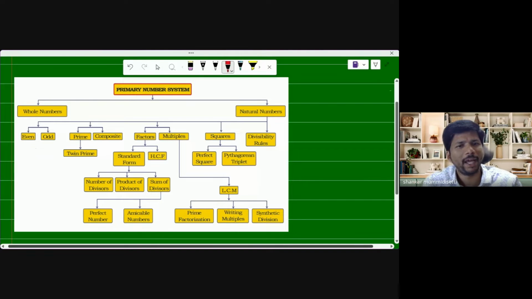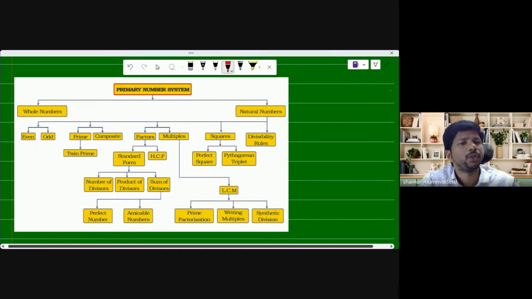Today I am going to explain the basic definitions of mathematics in the primary number system. This is very important for each and every math student, especially those studying from ground level, from sixth, seventh, eighth, ninth, 10th, and also those preparing from the starting with an aim, like wanting to go for IIT. For that kind of students it is really helpful, and for normal students too, the basics of mathematics are very important.